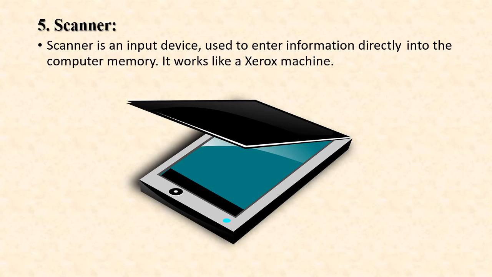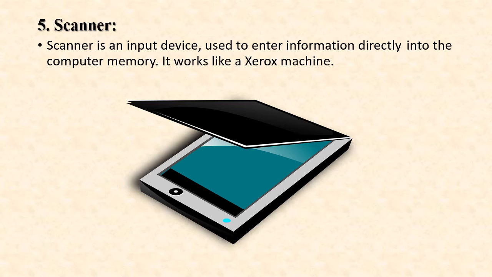Next is the scanner. Scanner is an input device used to enter information directly into the computer memory. It works like a Xerox machine. Here is the scanner diagram. The scanner converts any type of printed or written information, including photographs, into digital pulses which can be manipulated by the computer.